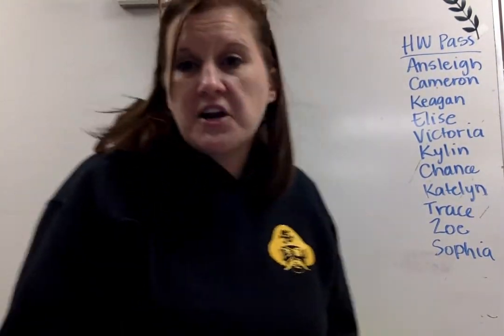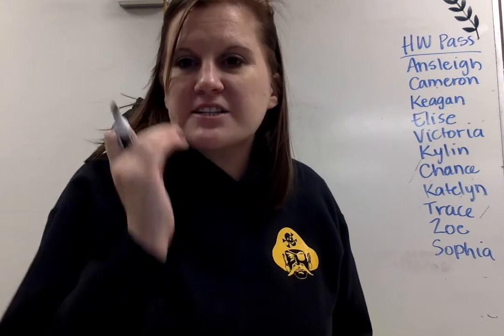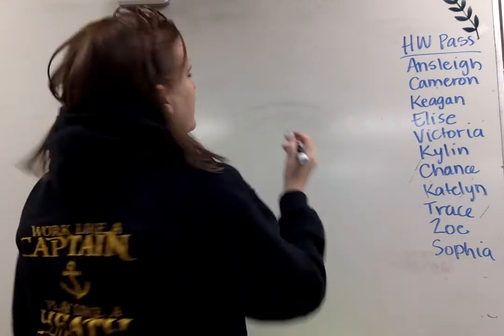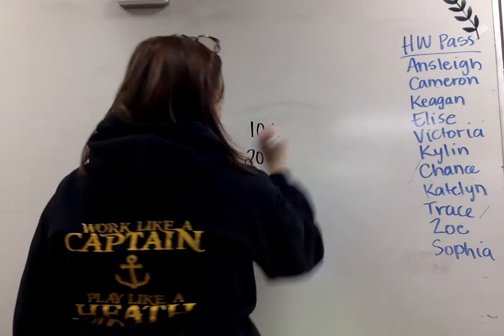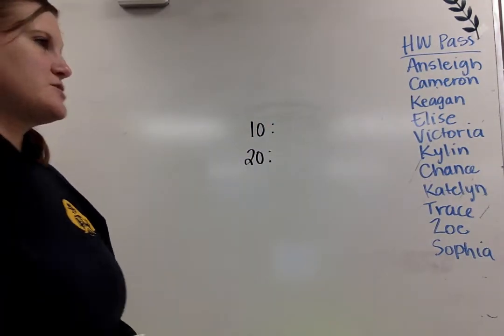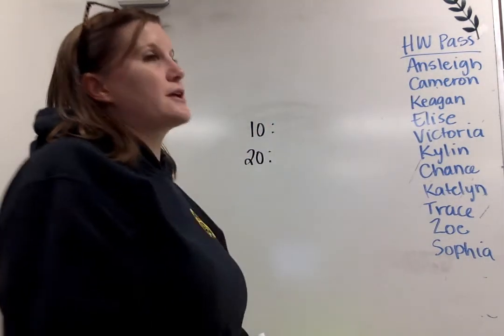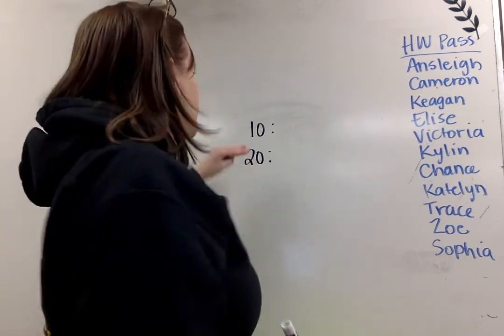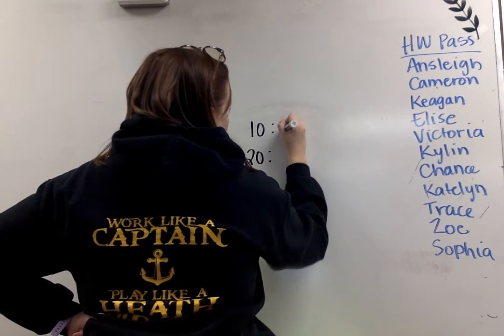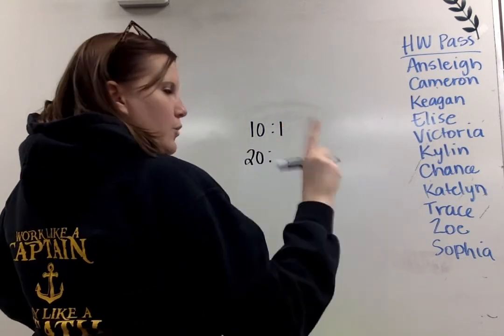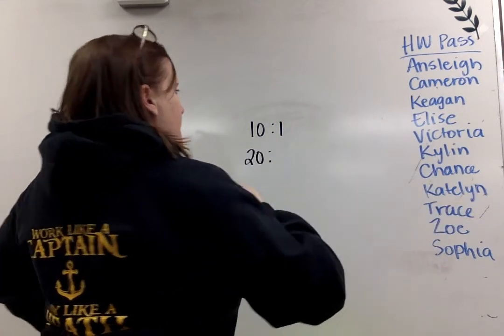If you are, sorry. What is the greatest factor 10 and 20 have in common? Doing our GCF. All right, so factors are the numbers that you multiply to get to this main number. I know the first factor of 10 is going to be 1, because 1 is the first factor for all numbers.